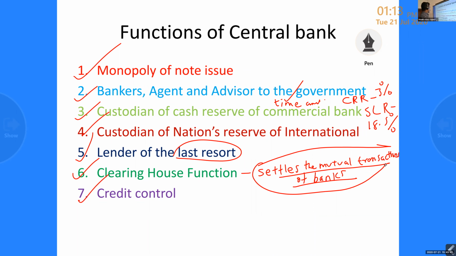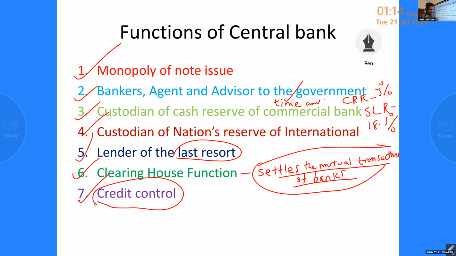So next one, credit control. Last function, credit control. The most important function of a bank is to control the volume of credit for bringing about stability in the general price level and accomplishing some other social objectives. For that purpose, we are controlling the volume of credit, giving loan.